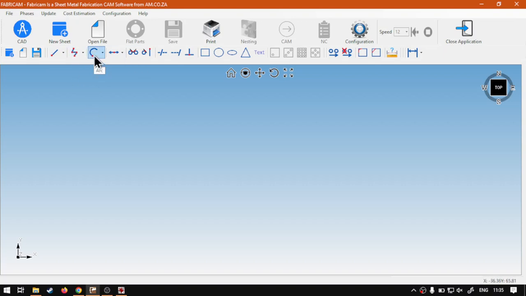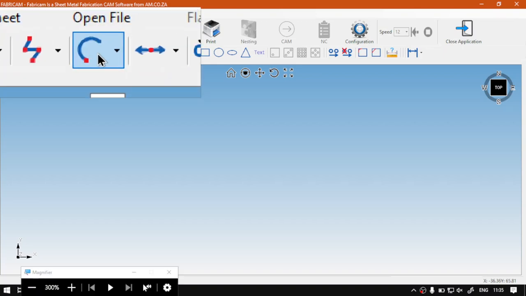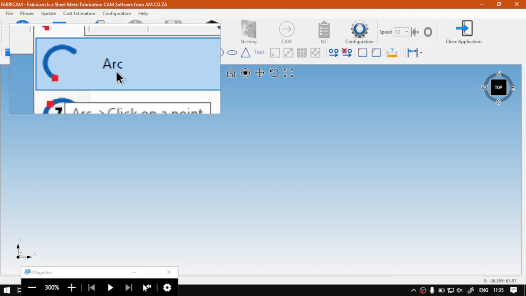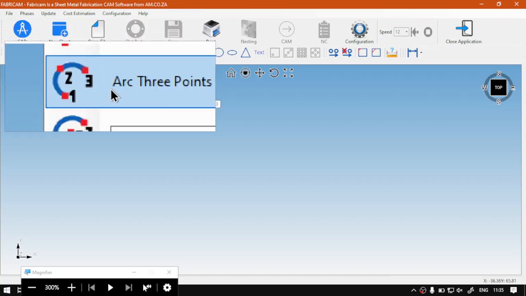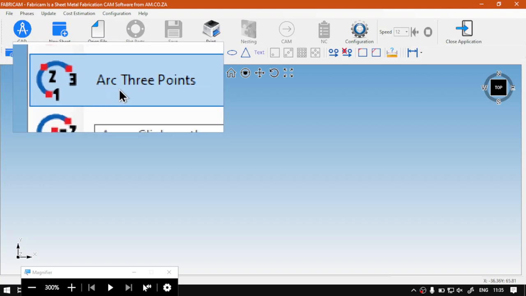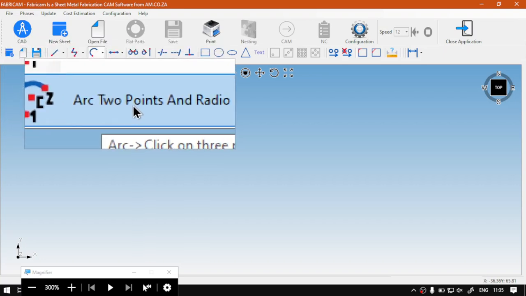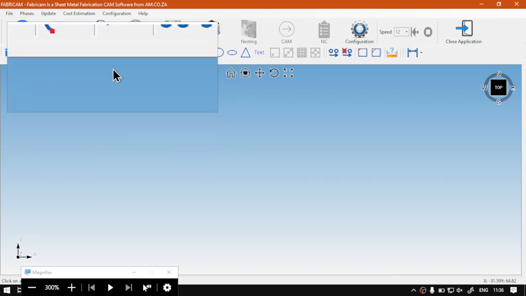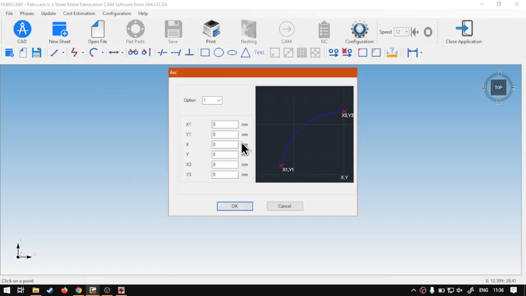Now from the actual arc, if I were to just zoom in here for you guys, we have a few different options to choose from. We've got the arc itself, which is our base. Then we also have some connector dot options. We've got arc 3 points, and then we've got arc 2 points and a radius. So we're going to start off with the actual arc. Select that and then click here.